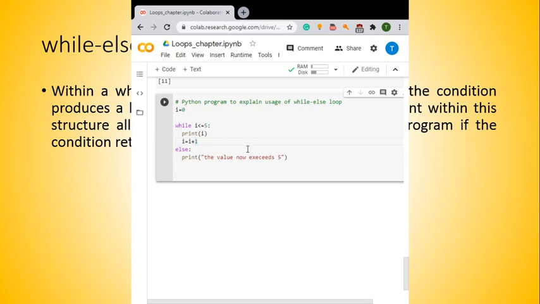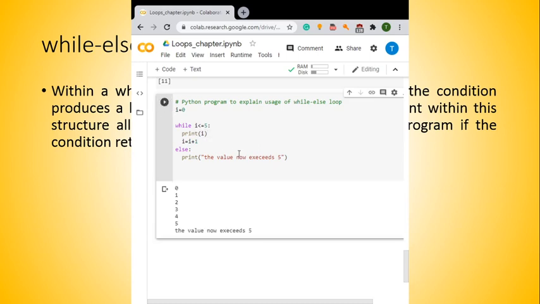So this can be one of the uses. In the previous example, if you have executed with I equal to 1 and the time clock is 15 minutes, then you can add an if else statement: if time is equal to 15, then you can directly execute. This example gives us an expression, up to I equal to 5, and at the end the value exceeds 5 and the exit statement has been printed. Okay.